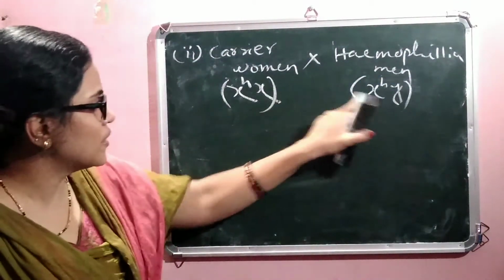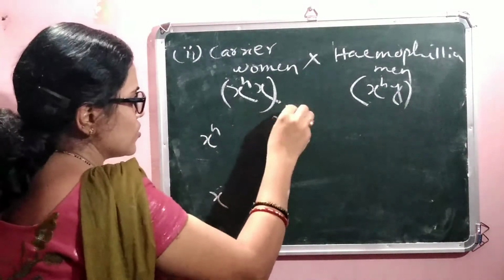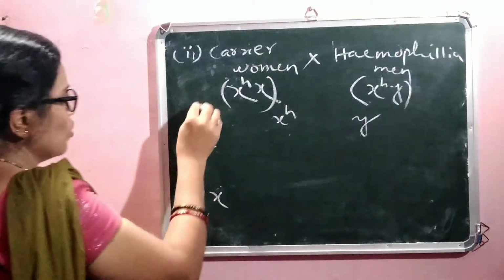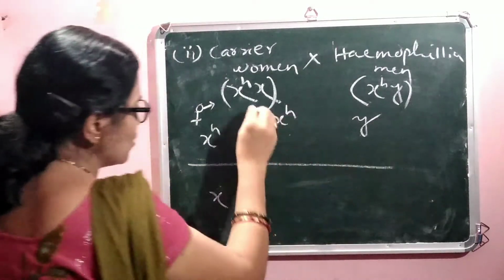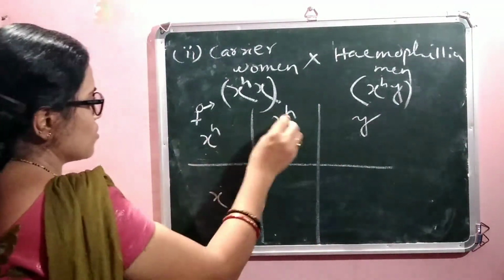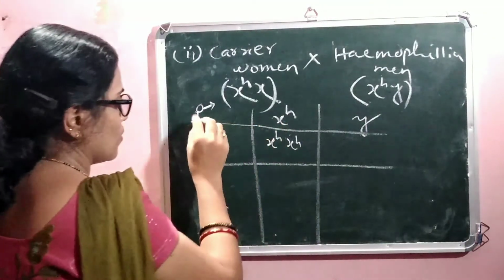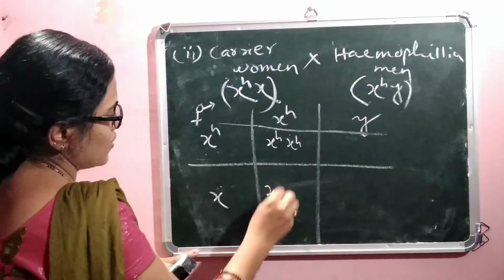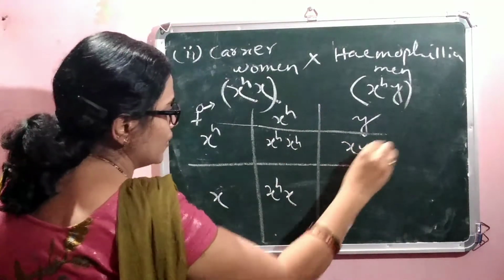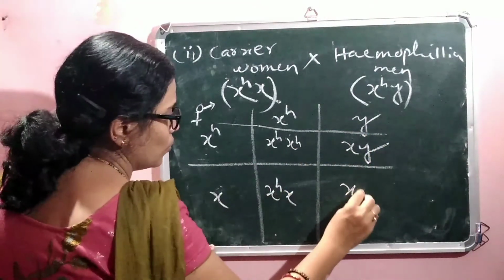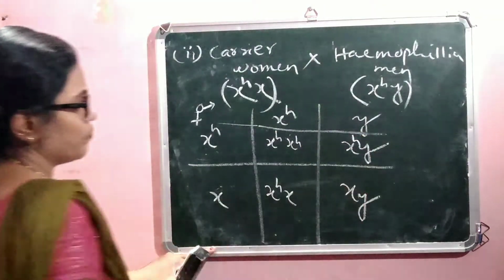When we meet these two, XHX is the female character and XHY is the male character. So the result comes XH XH, then XH X. Similarly, XY and XHY.